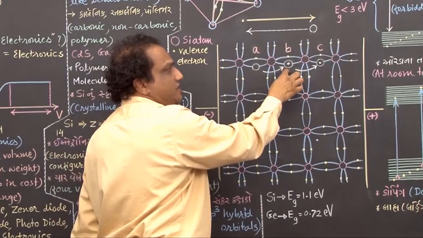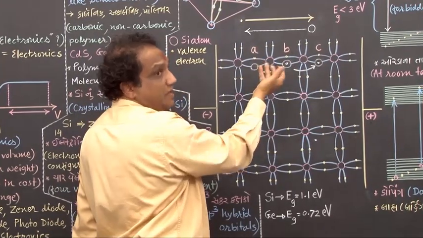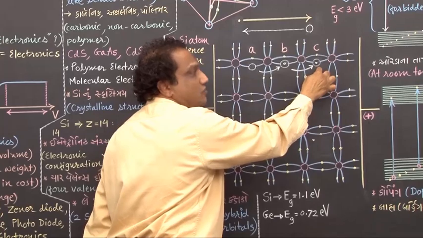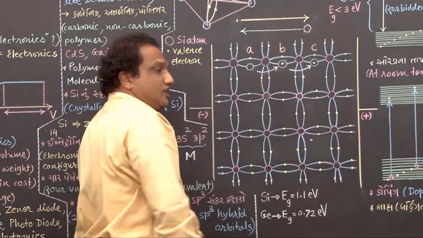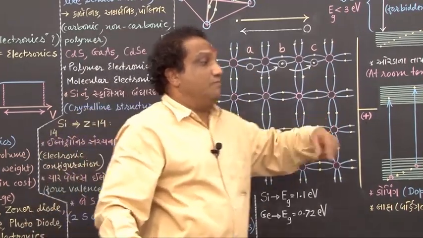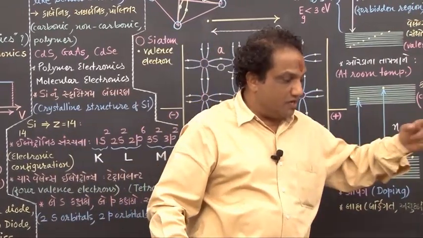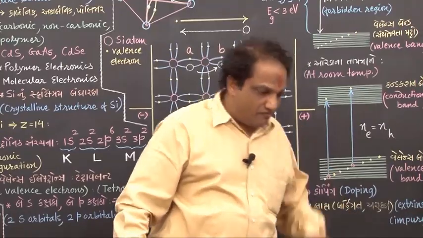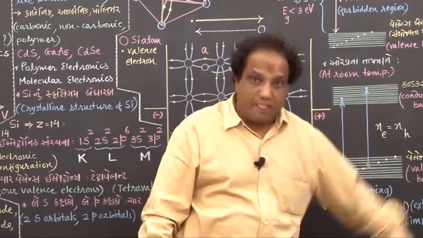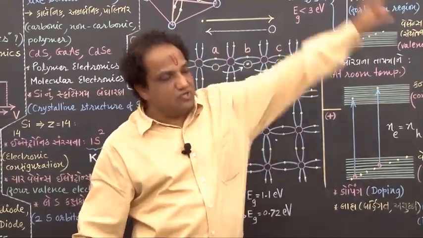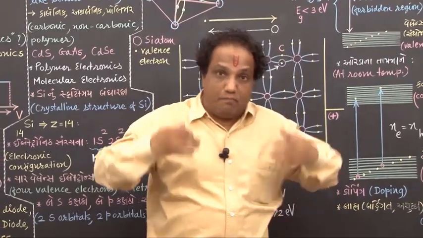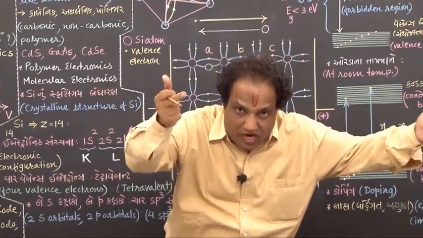Once again it got engaged here. Once again it became free. Once again it got engaged over here. So see, this is that electron which is passing through several bound states. Any electron which is jumping from one hole to another, another to still another, like that, from first to second, second to third, and it is passing through several bound states, such electron is called bound electron. What is it called? Bound electron.